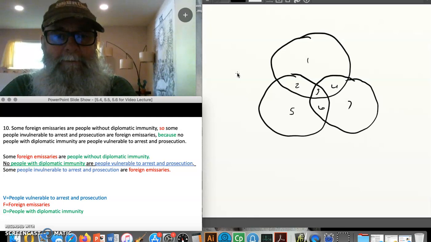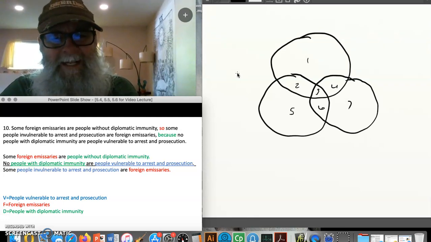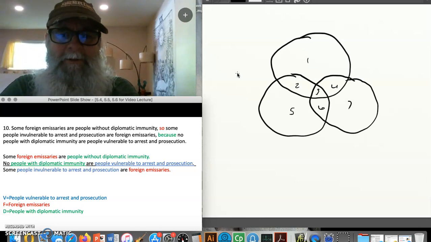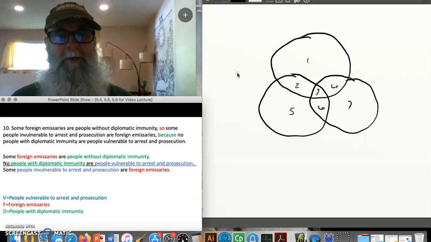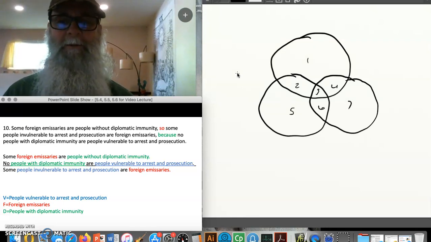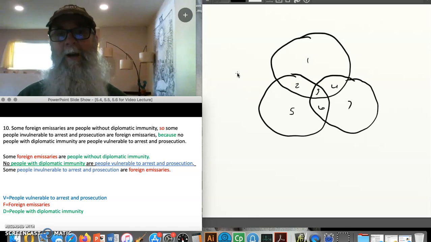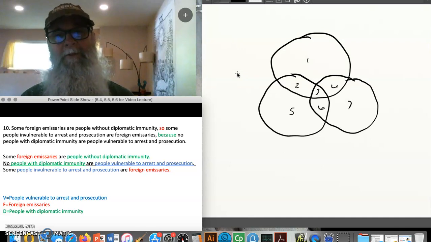So I've got foreign emissaries appearing the same way twice. So I'm just going to use F to refer to foreign emissaries. And then I've got people vulnerable to arrest and prosecution and people invulnerable. Okay, so I've got to keep my eye out because those two things are different. What's really going on here is when I refer to people invulnerable to arrest and prosecution, I'm really referring to something like non-people vulnerable to arrest and prosecution. In other words, these are term complements of one another. If I took people vulnerable to arrest and prosecution and people invulnerable and I added them all together, I'd have all people.